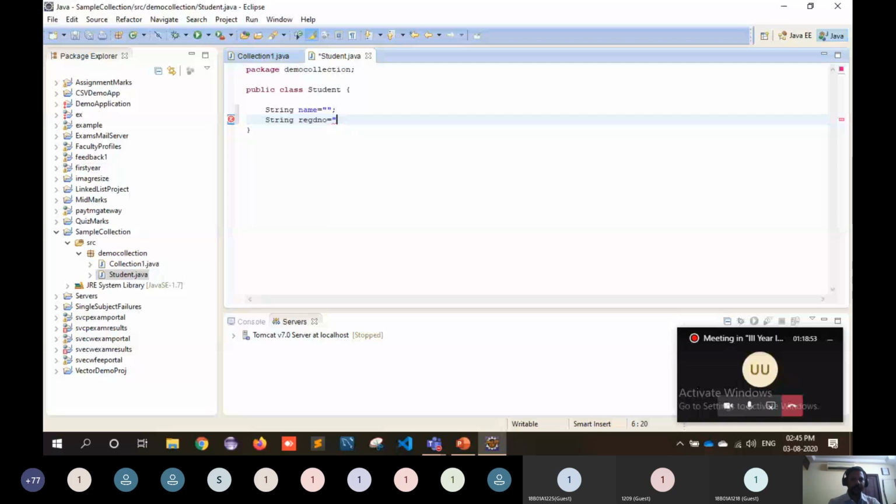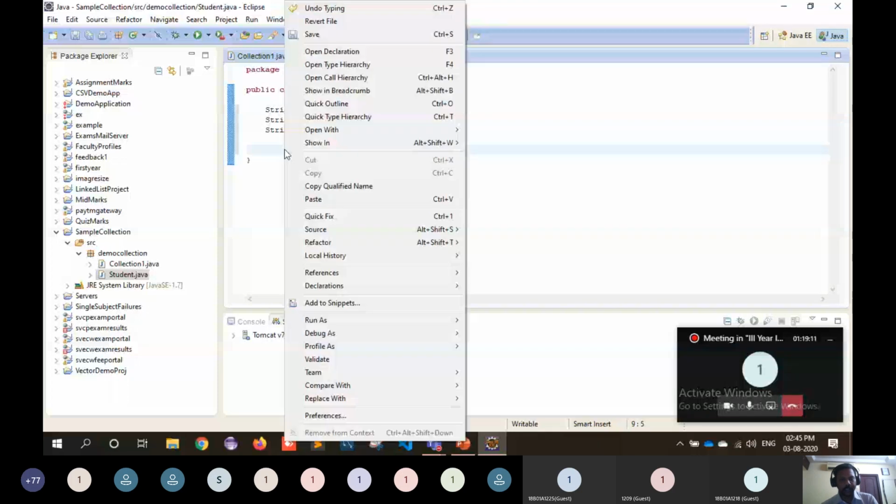And then branch. There are 3 properties I have created inside the student class. For these properties to be accessed, we have to create getter methods and setter methods to access these properties from the student class. For creating getter methods and setter methods into the class, there is no need to write them by hand.